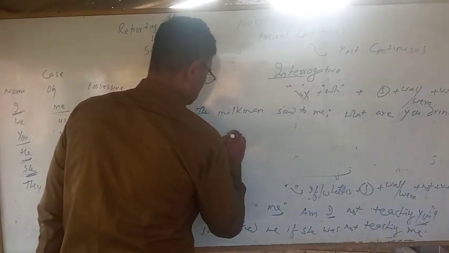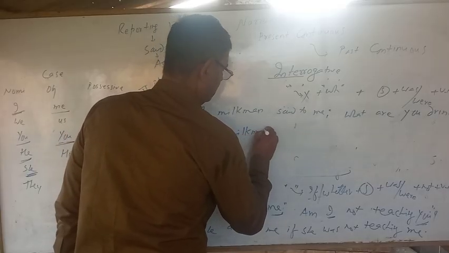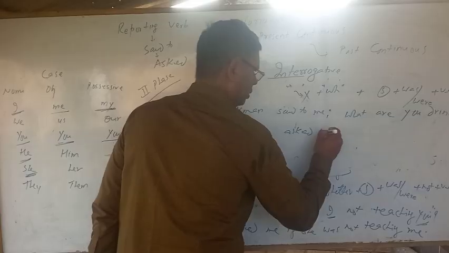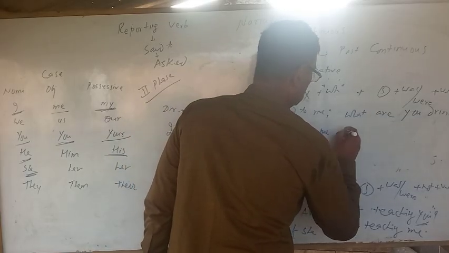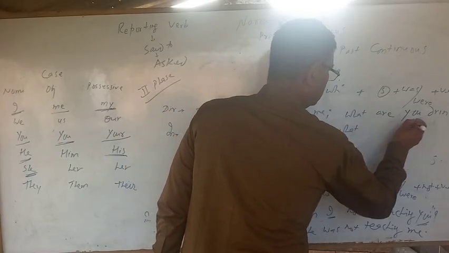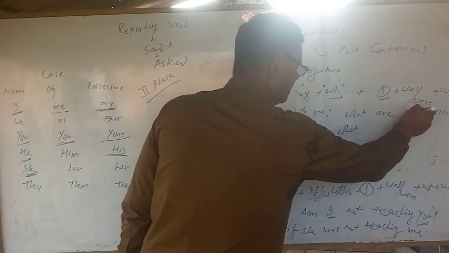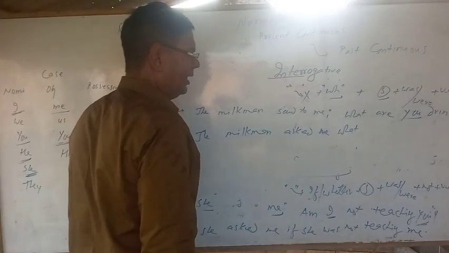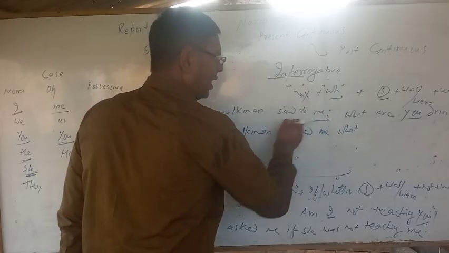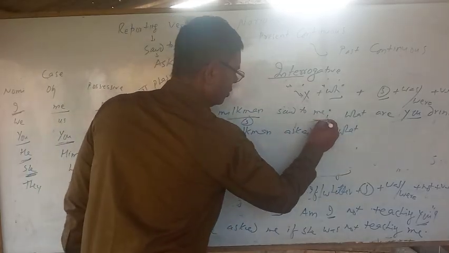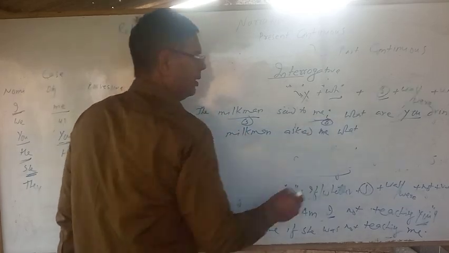Okay, indirect narration. The milkman asked me what. After that, in the subject, you is in nominative case, and second person according to the object is me. You is in nominative case, then what will be the nominative case of me? It will be I. Okay, so what I was drinking.